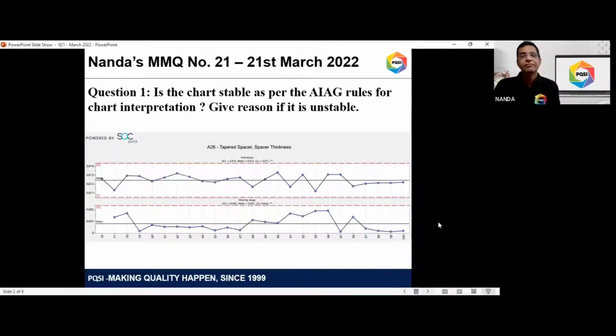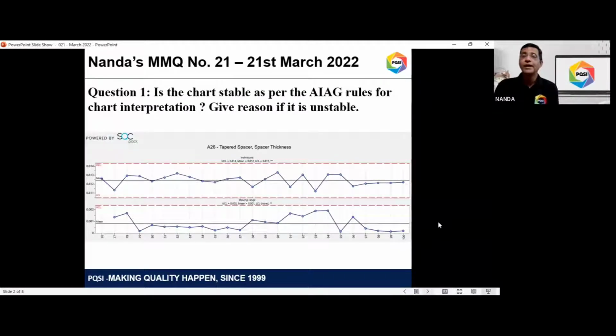So here's the first question for MMQ number 21, dated the 21st March 2022. Question number 1. Have a look at this control chart, which has been popped up by the SQC Pack software from PQ Systems. The question to you is: is the chart stable as per the AIAG rules for chart interpretation? There are many rules on which people interpret charts, and what the question specifically talks about is to follow the AIAG rules.